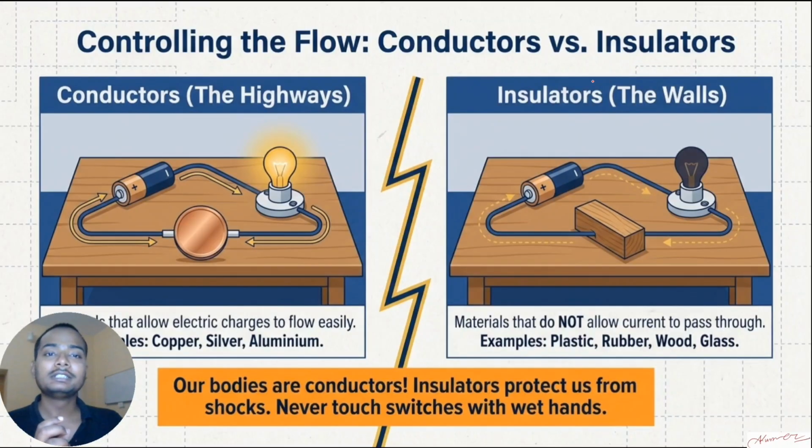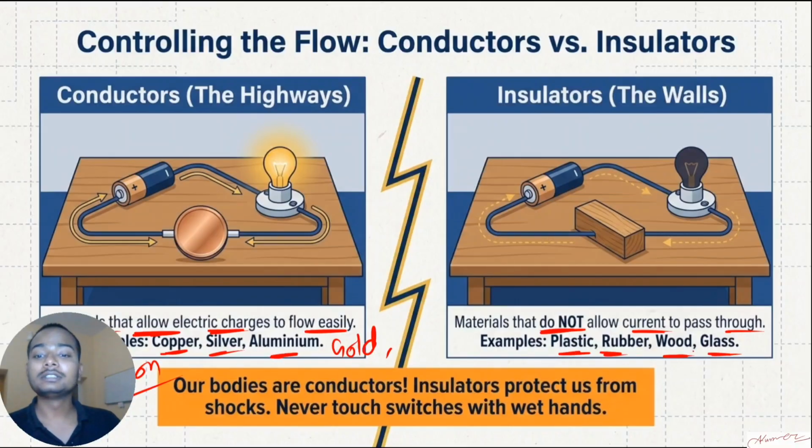So what are conductors? As the name suggests, conductors are the materials that allow the electric charges to flow through them easily. Whereas insulators do not allow the electric current to pass through them. For example, conductors can be copper, silver, aluminium. Some more examples are gold and iron. So many things are there. Examples of insulators are plastic, rubber, wood, glass, and so on.